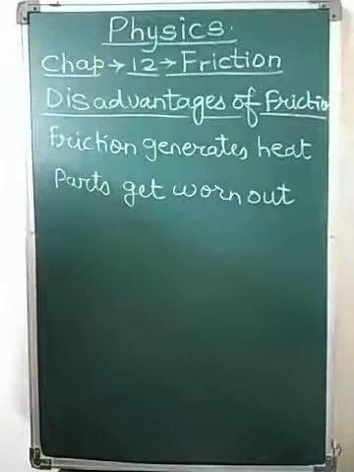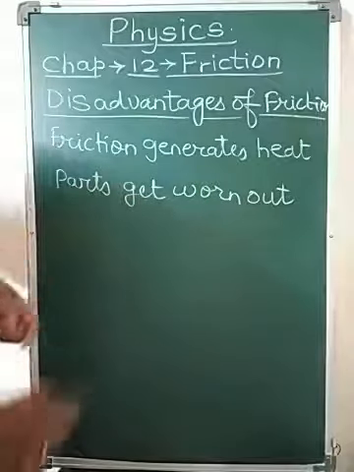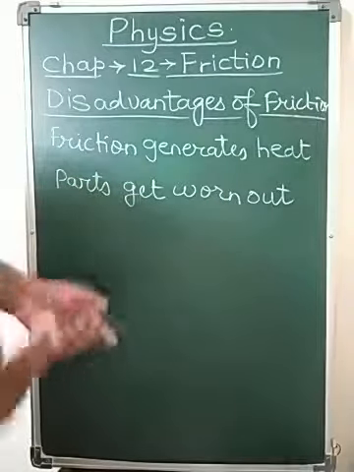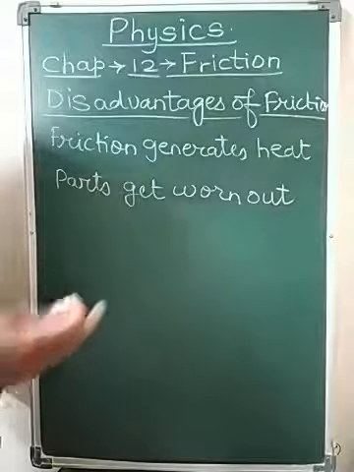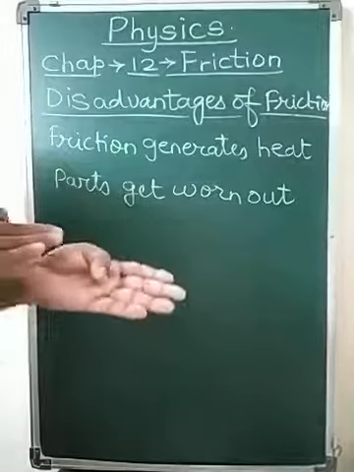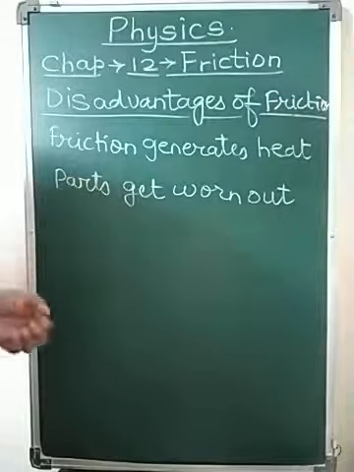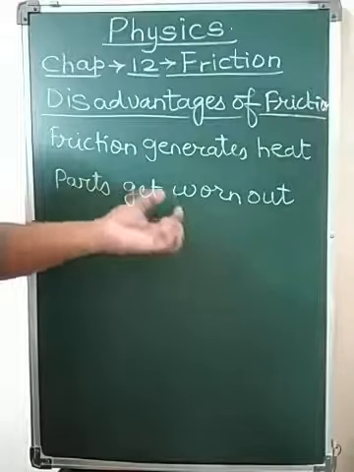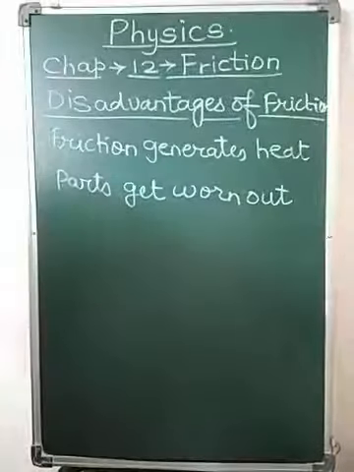For example, after 3, 4, 5 years, if you are using a two-wheeler, usually the rear tire, we have to change it. Why? Because the tread marks on it get worn out due to the friction between the road and the tires, and therefore we have to change our tires at regular intervals. Okay, let us read from the book.